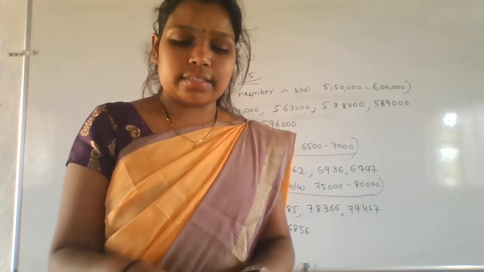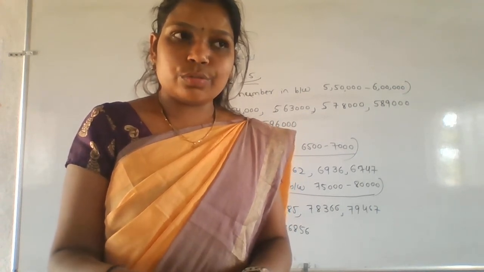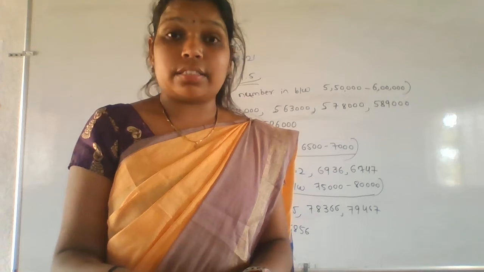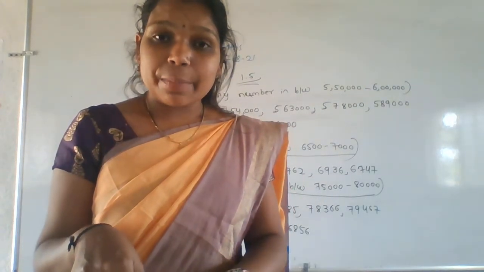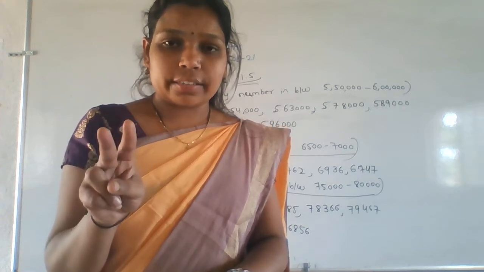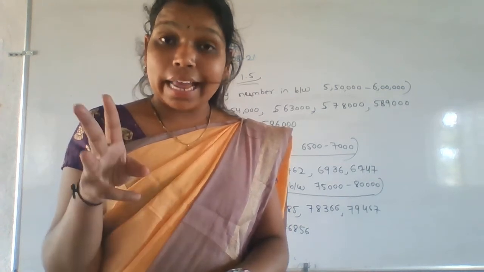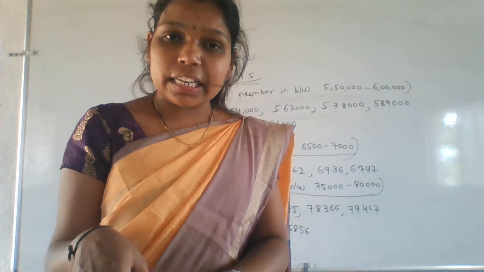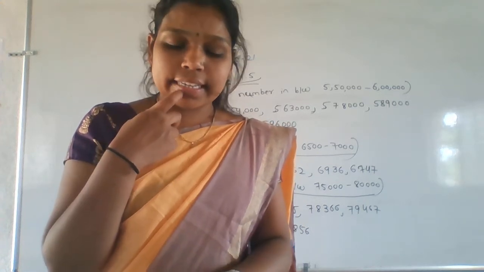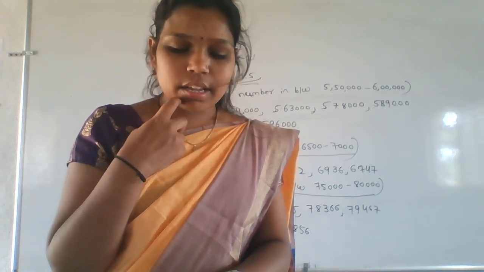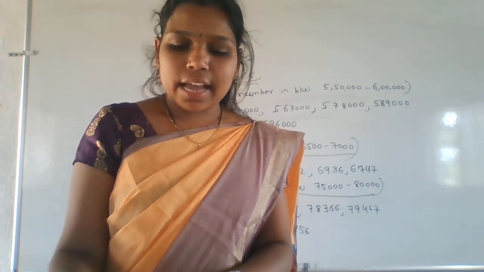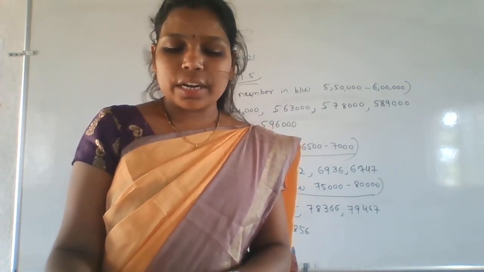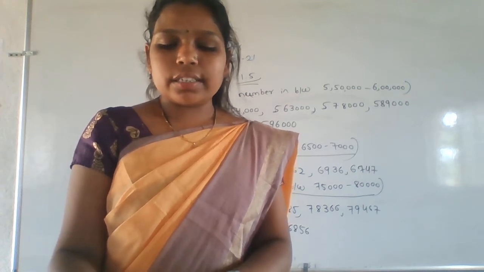Next, 36: 2 into 18, 3 into 12, 6 into 6, so we can write more than 3 factors for 36. Next 25, 5 fives are 25, only 2 factors, then it is not having exactly 3 factors. 15 also not, right? Next, 49: 7 sevens are 49, again 1 into 49 you can also write. Then 5 twos are 10.